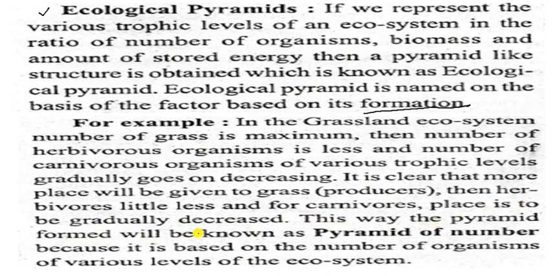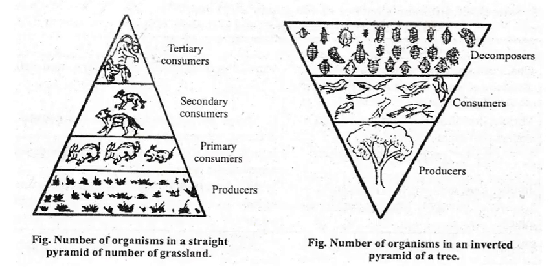This way the pyramid formed will be known as pyramid of number. It is called pyramid of number. So you have to always remember pyramid of number, because it is based on the number of organisms of various levels of the ecosystem. So you have to write this answer. It is a long answer question and make the diagram. This diagram you have to make in your own copy.